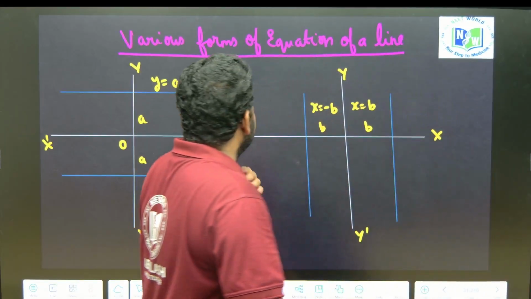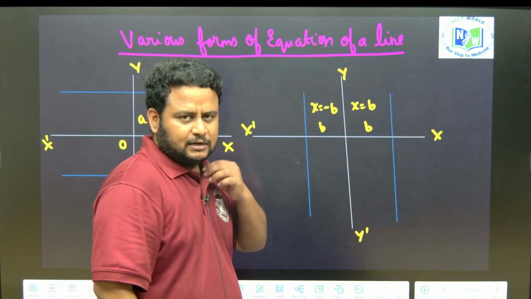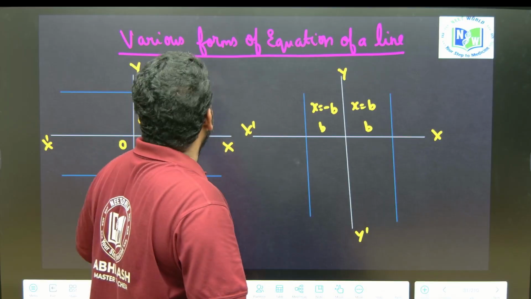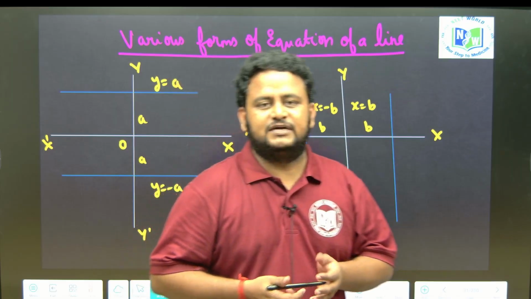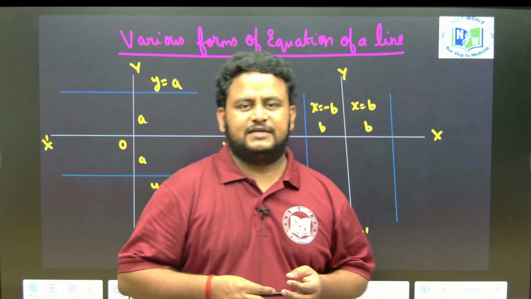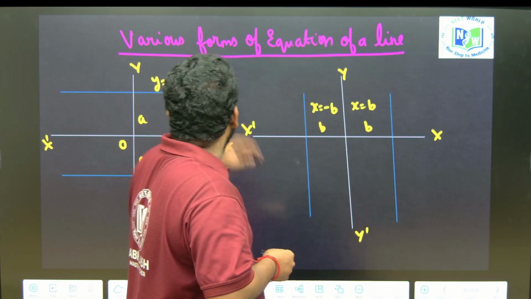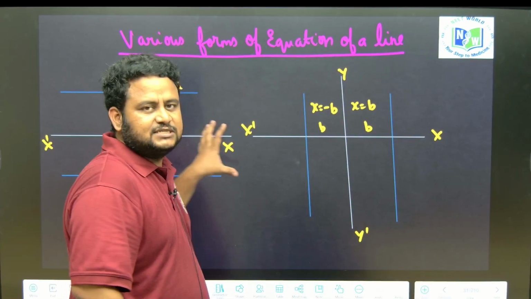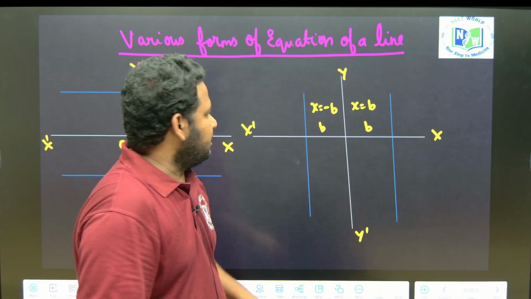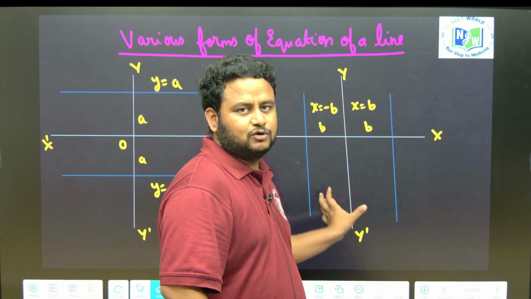Before going to the next question, I will explain one concept, that is various forms of equation of a line. This is the last concept that we will be discussing today. After that, we will wind up. One form is lines that are parallel to the x-axis. Another form is lines that are parallel to the y-axis.